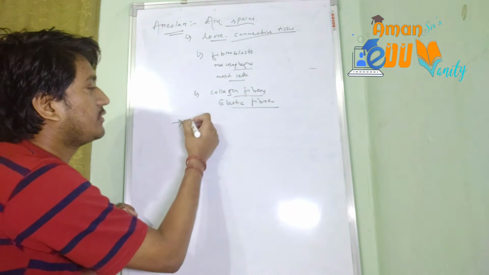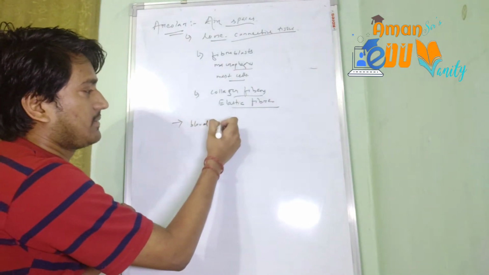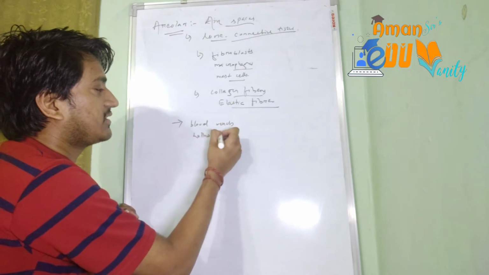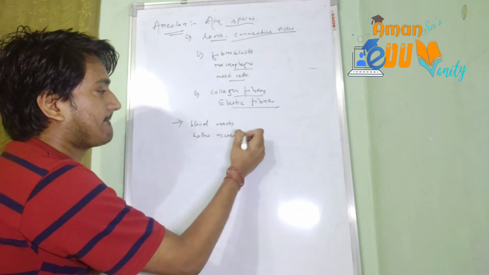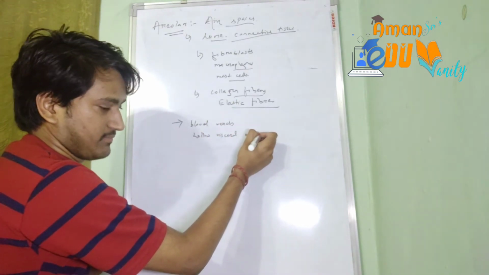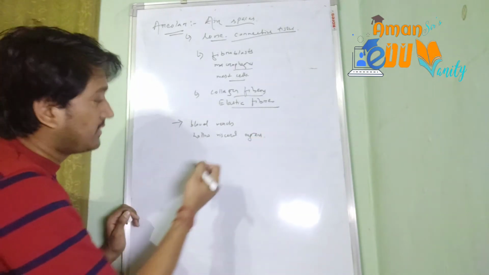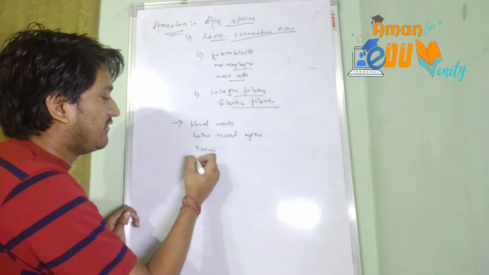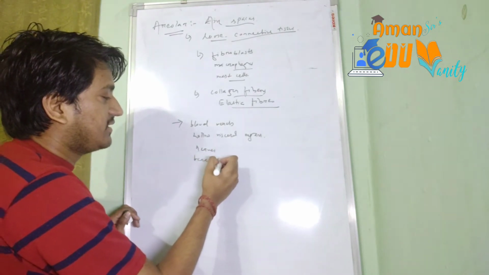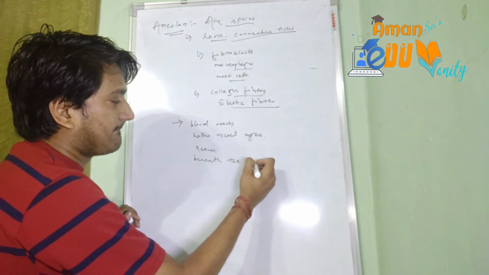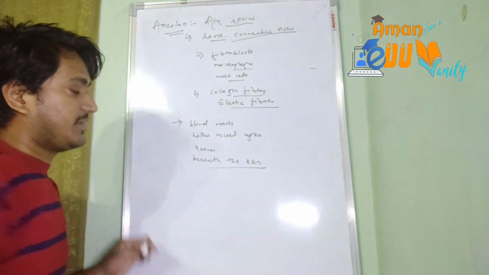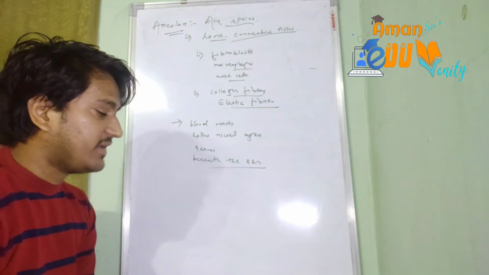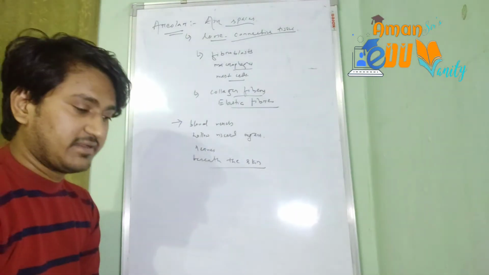Let us note it down. Blood vessels, hollow visceral organs, then nerves, around them also we will find them. Mainly they will be found beneath the skin. Okay, so these are the different kinds of location where we can find the areolar connective tissue.